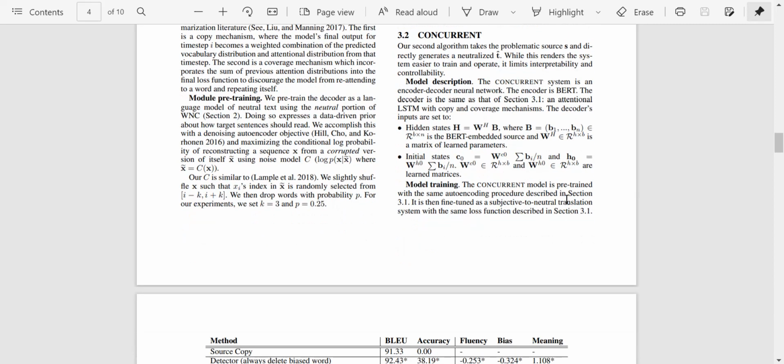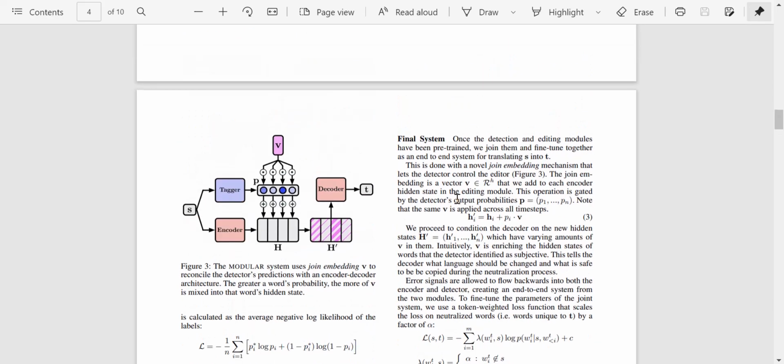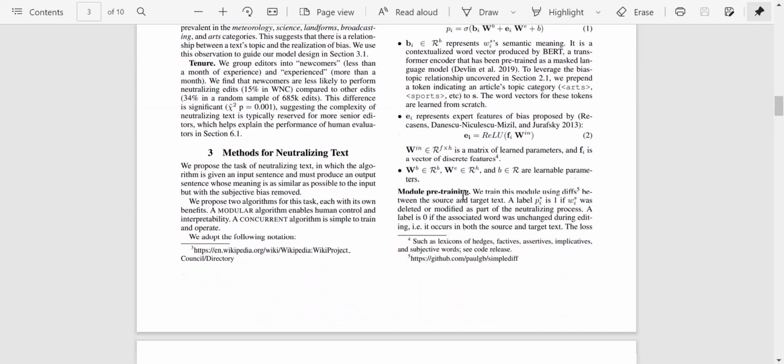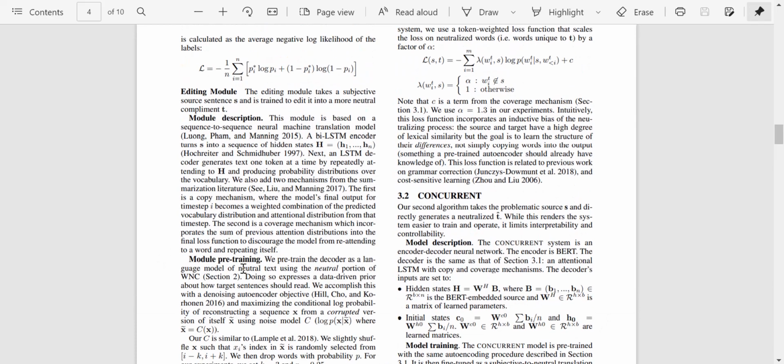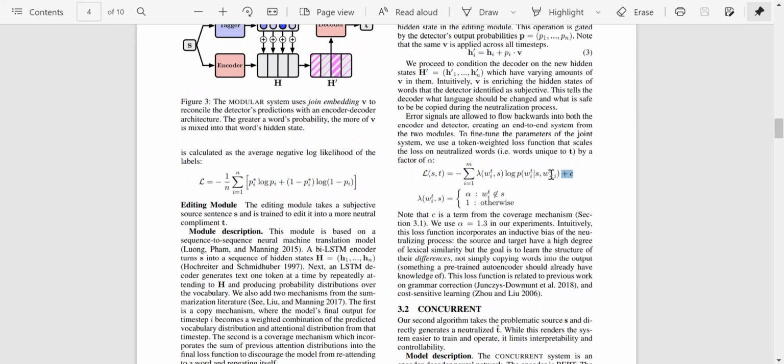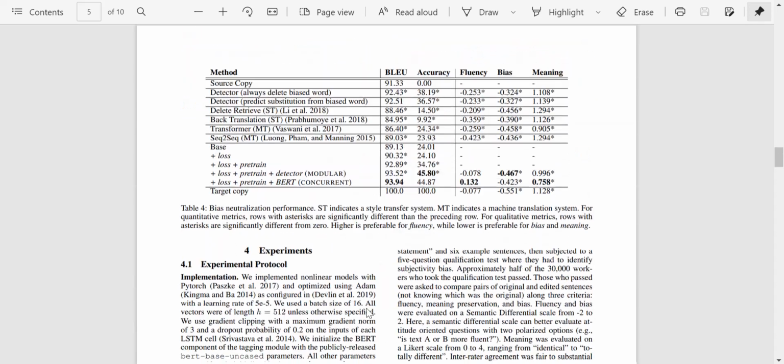Alright, so the model training part. The concurrent model is pre-trained with the same auto-encoding procedure which we discussed in section 3.1. So this auto-encoding procedure is the same. It is then fine-tuned as a subjective to neutral translation system with the same loss function. So the remaining part is the same.